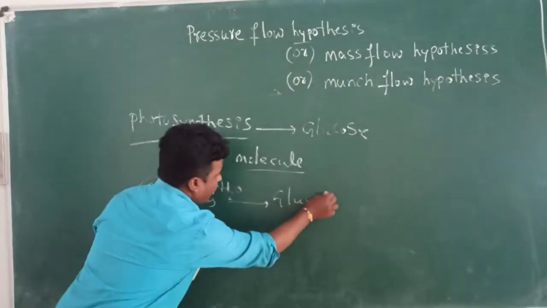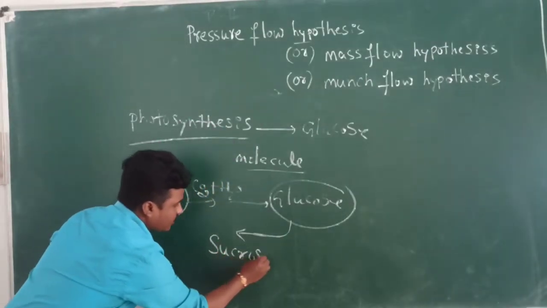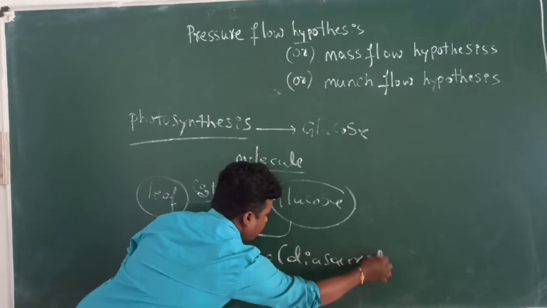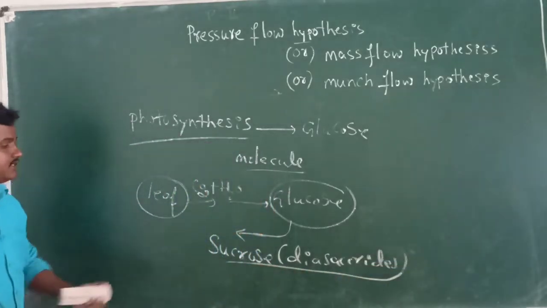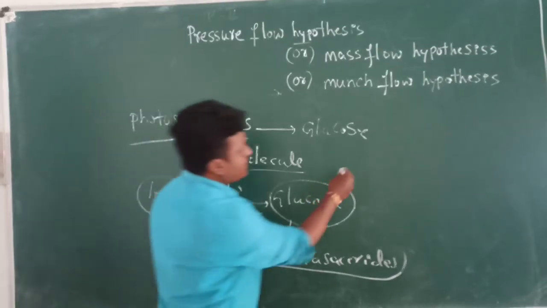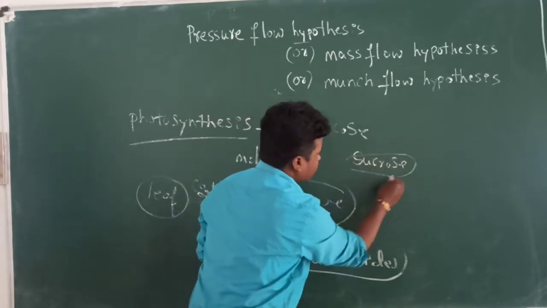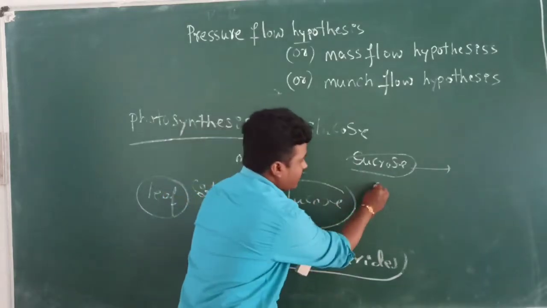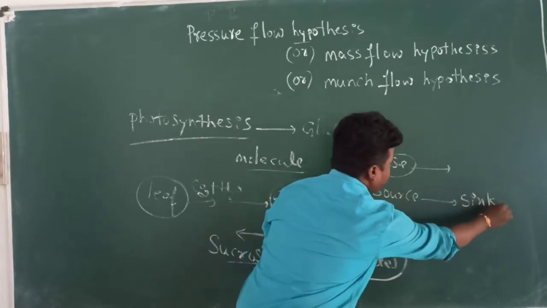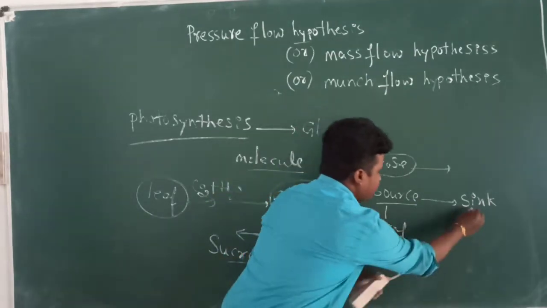The plants utilize the glucose molecules in the form of sucrose. Sucrose is called a disaccharide. The sucrose molecules are transferred from source to sink. Here the source is the leaf and the sink is the root.